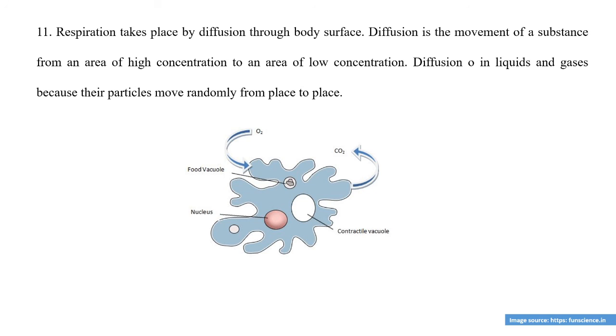Now respiration. What is respiration? Respiration is nothing but the exchange of gases like O2 and CO2. Mostly organisms inhale O2 and expel CO2. The exchange of gases like O2 and CO2 in protozoan animals takes place by the process of diffusion. Diffusion is a physical process in which substances move from higher concentration to lower concentration. So by the process of diffusion, the exchange of gases occurs in protozoan animals.